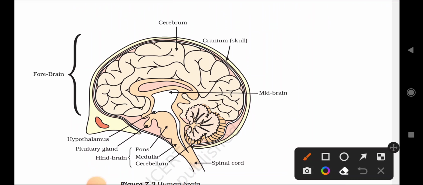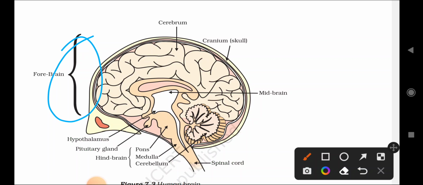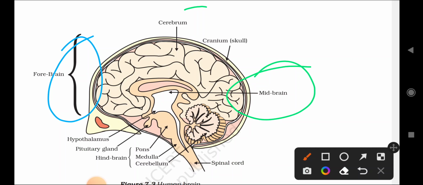This is again an important diagram for your annual exam. This is called the forebrain. This is called the forebrain. And next, this is called the midbrain. And this is called what?